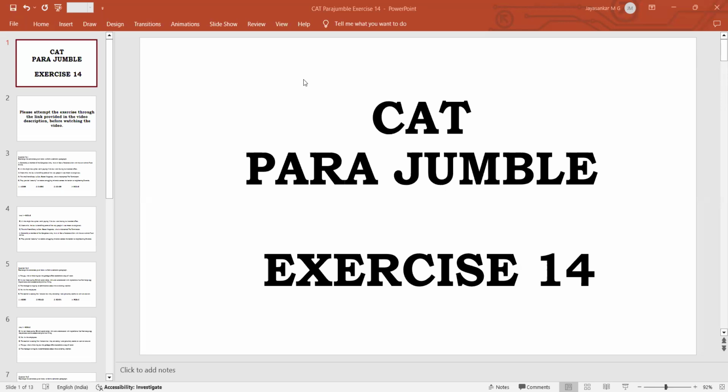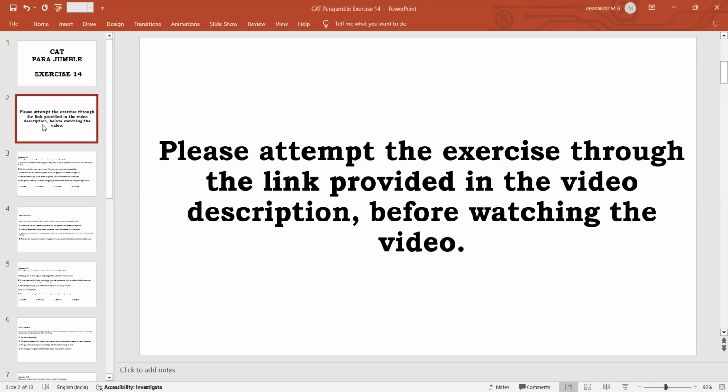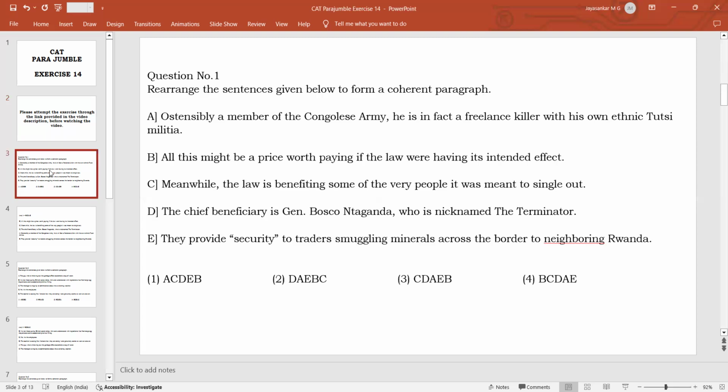So as usual, the regular thing that I'm telling you always is that you have to first attempt the exercise on your own. The exercise is given in a PDF format. The link is provided in the video description. So please do the exercise on your own first, then come back and watch the video so that your understanding becomes better and you are able to capture the nuances of the passage or the nuances of the techniques that can be used in identifying the correct answers in unjumbling the logic. So this is why I'm always telling you to attempt the exercise on your own first and then watch the videos. All right, so we'll go straight away to the questions.